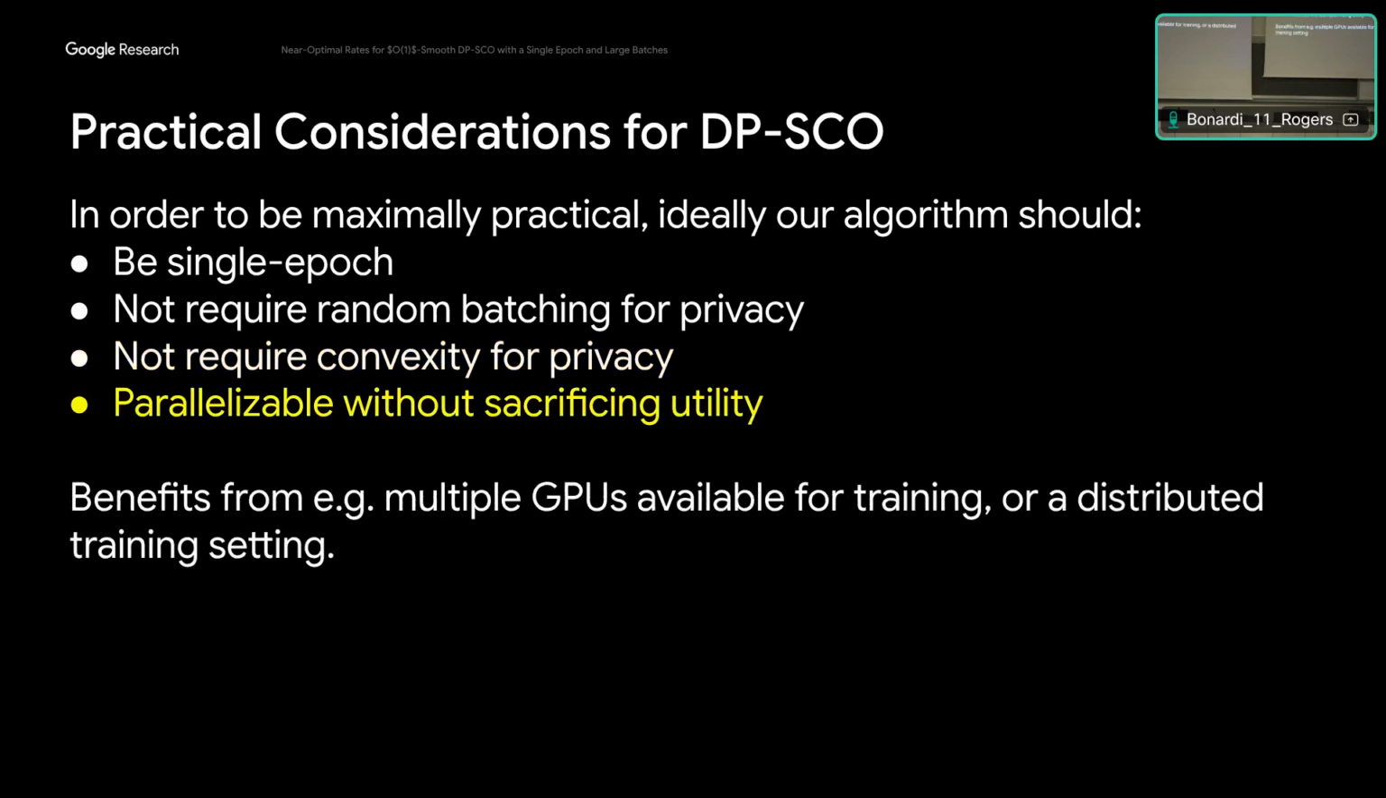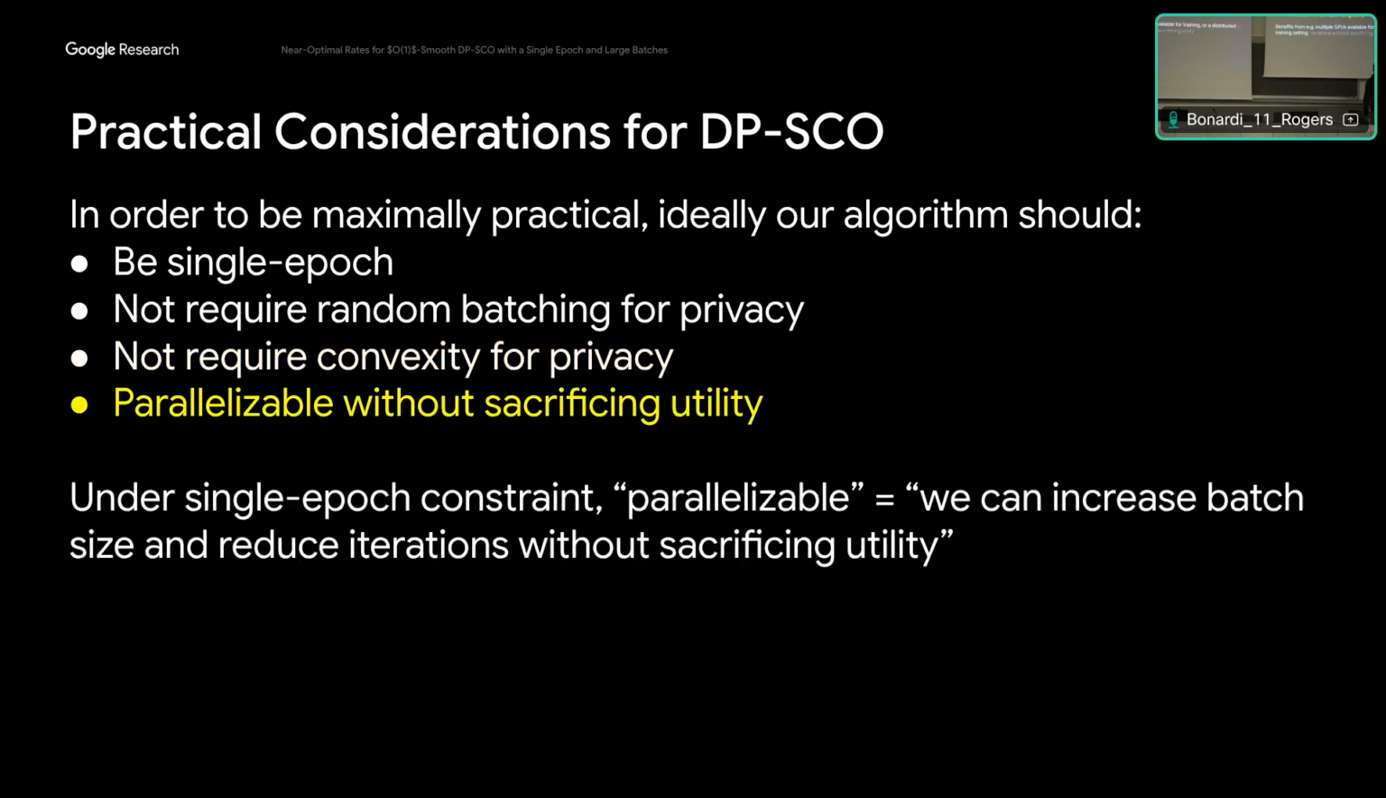And then this last bullet, which will maybe be the main focus of this talk, is that often in practice we have some degree of parallelization, whether that's, for example, multiple GPUs or a distributed training setting. So we want our algorithm to benefit from parallelization as much as possible. Specifically, since we're thinking about a single epoch setting, for example, I could do n iterations with batches of size 1. But if I want to parallelize, I'd have to scale the batch size, which means I need to scale down the number of iterations.